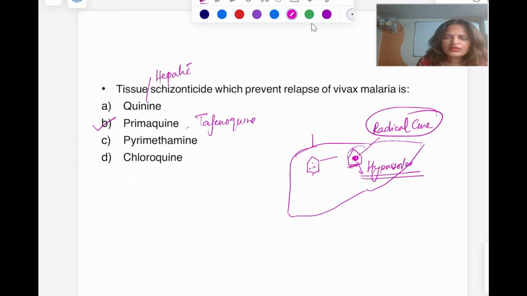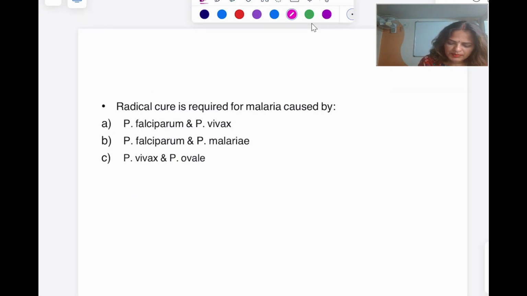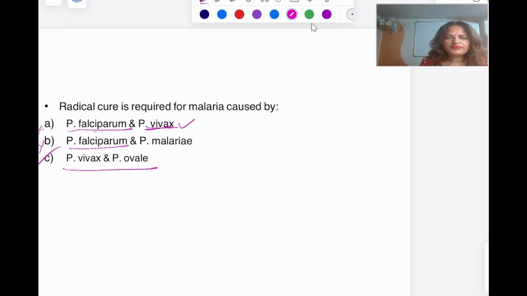This is seen in almost all except in Plasmodium falciparum. So just see the choices here. Here Plasmodium falciparum is not there, and in this one it is also not there. So here you won't be seeing Plasmodium falciparum. So radical cure is required. Here the Vivax one is right, but we have another one, falciparum, also, so do not tick it. A is a wrong choice, B is a wrong choice. The correct choice is C.